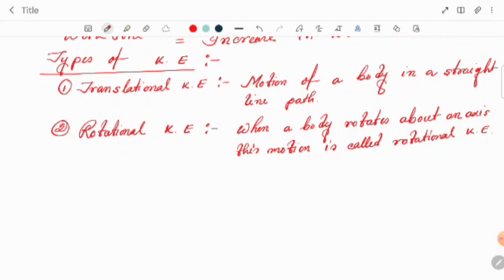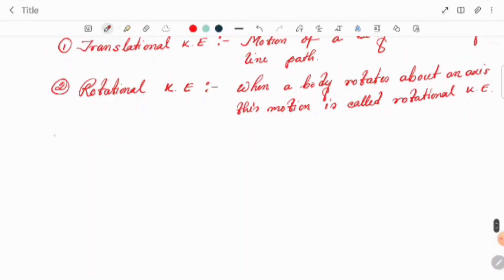Now the last one we have for kinetic energy is called vibrational kinetic energy. Number 3 is vibrational kinetic energy. What is called the vibrational kinetic energy?